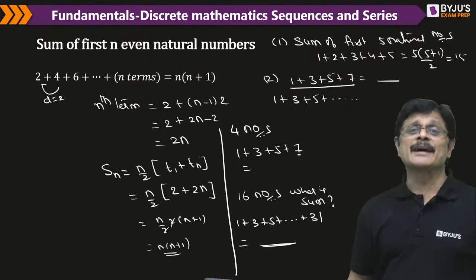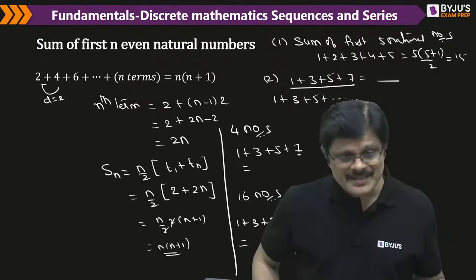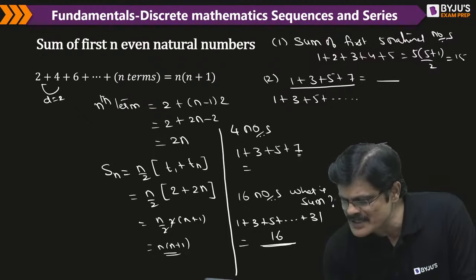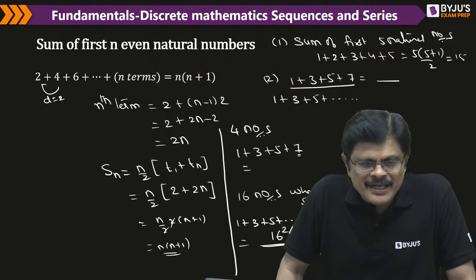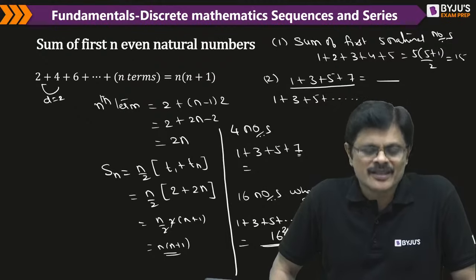So here it is the sum of first 16 odd numbers. Those who know that it is the sum of first 16 odd numbers, the answer would be 16 square. 256 is the answer. But unfortunately for such problems, again they use that sum to n terms formula.